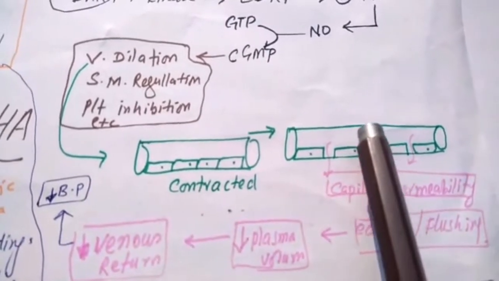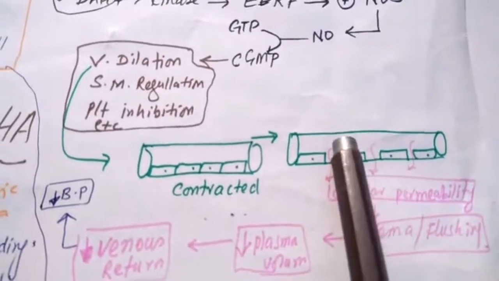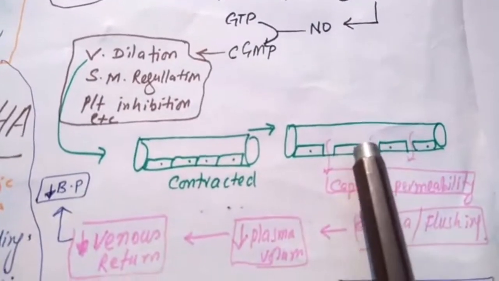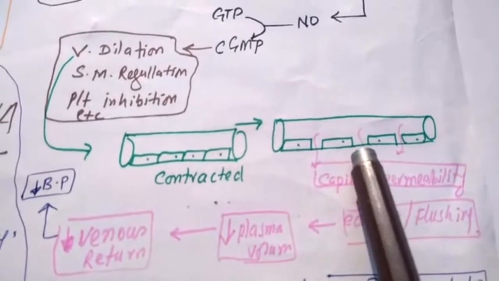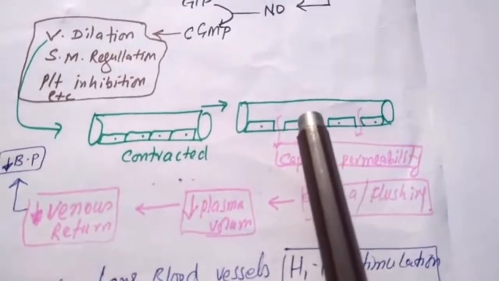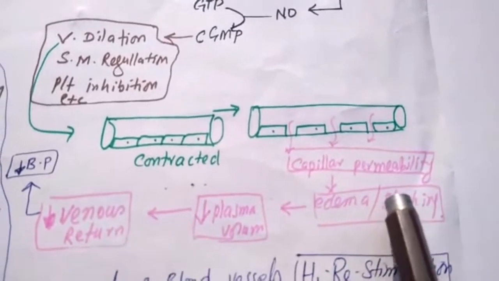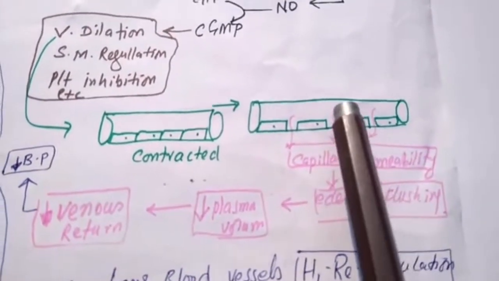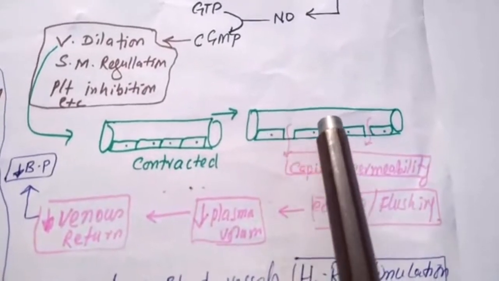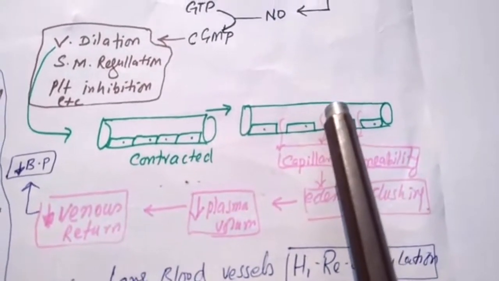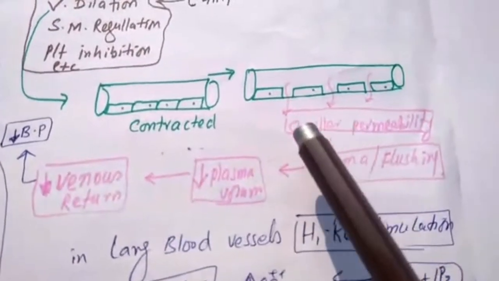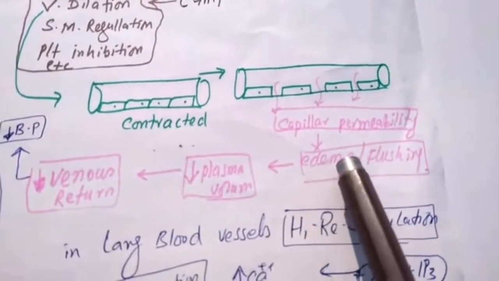The fluid from this capillary will ooze out in these gaps, and this will produce an edematous condition. This will produce flushing. Histamine produces flushing, and the mechanism is this one: after dilation, gaps are produced between the endothelial cells, and fluid comes out through these gaps, mostly not blood cells, but they produce edema and